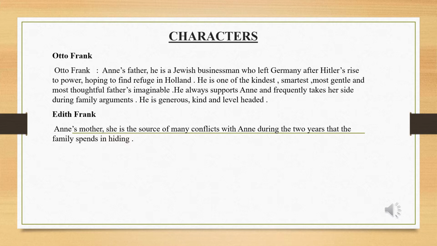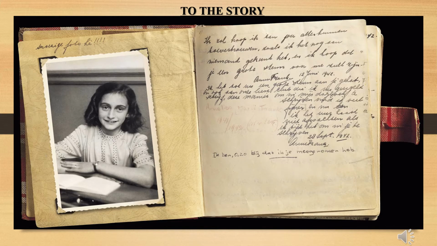Mrs. Frank, Anne's mother, is the source of many conflicts with Anne during the 2 years that the family spends in hiding. Edith Frank is the name of Otto Frank's wife. So let's move on to the story from the diary of Anne Frank.